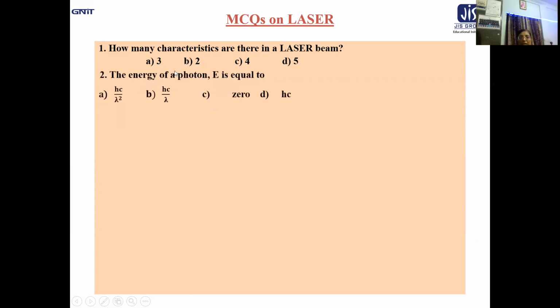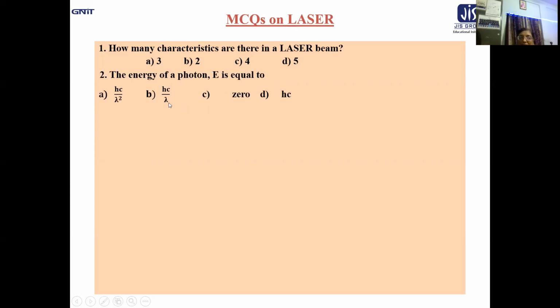Next question. The energy of a photon E is equal to hc by lambda squared, hc by lambda, 0, or hc. Now students, you all know the energy of a photon is E equal to h nu. Here no nu is given; the answer is given in terms of c and lambda.